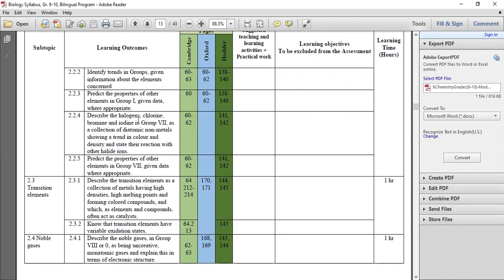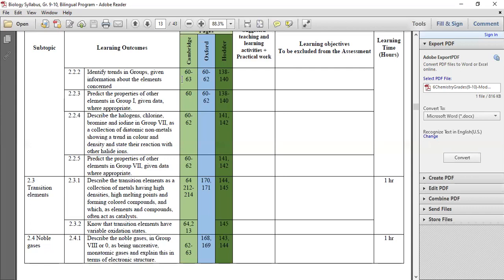Last time we studied alkali metal and alkaline earth metal. Okay? We started only two, and then because next you have an exam, that week we did not study anything. Today we are going to start. The next topic is halogen, the noble gases, and transition element. Only three topics left, so I am going to complete these three topics, please.